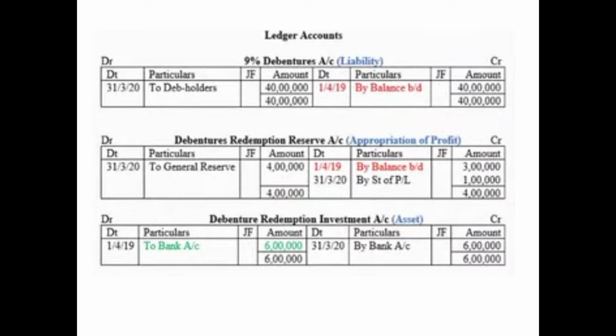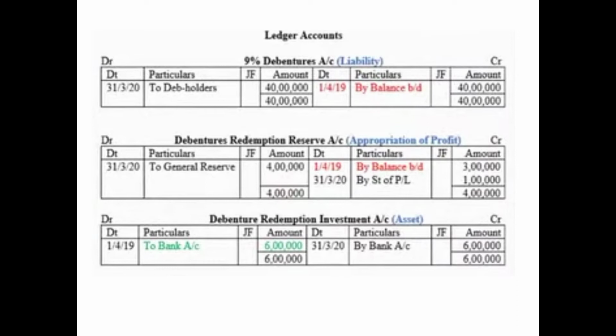Then, as soon as the payment is made, now we know it is a liability account. We have kept on revising the rule that whatever increases the liability is posted on the credit side and whatever reduces the liability will be posted on the debit side. Be very particular with the format. What is the column? Date, particular, journal folio, amount on the debit side, and the same columns on the credit side. Now with what amount the debentures have reduced?